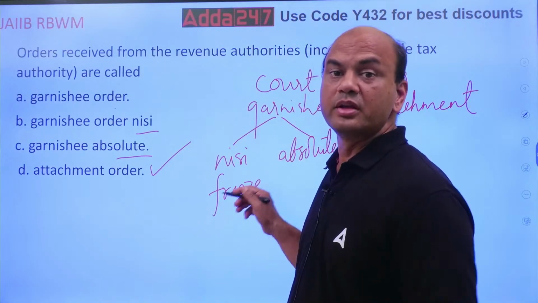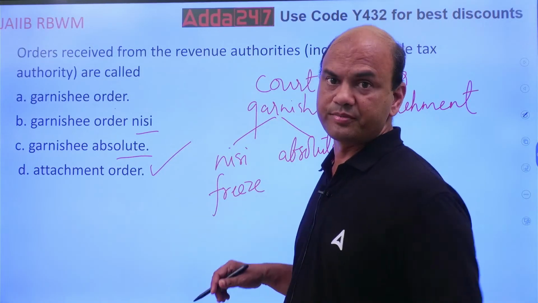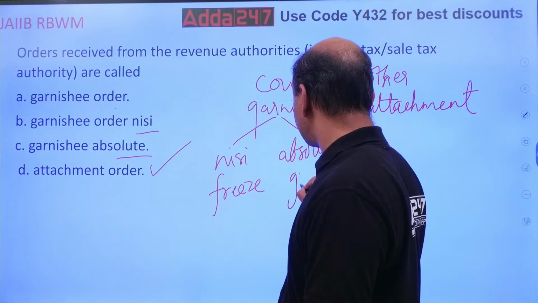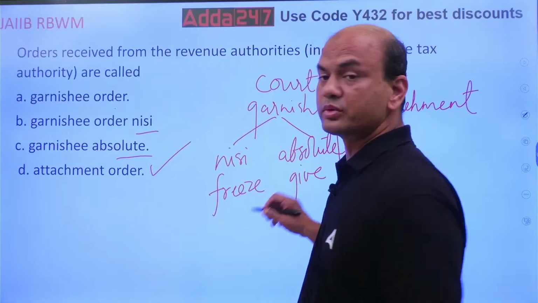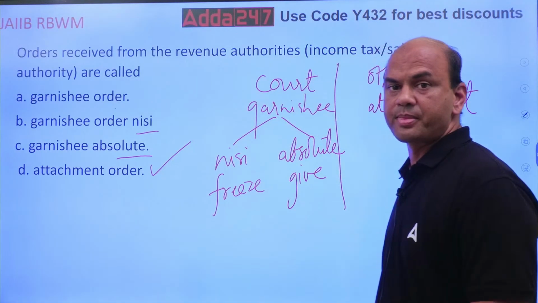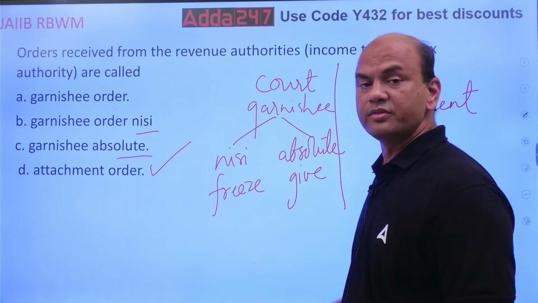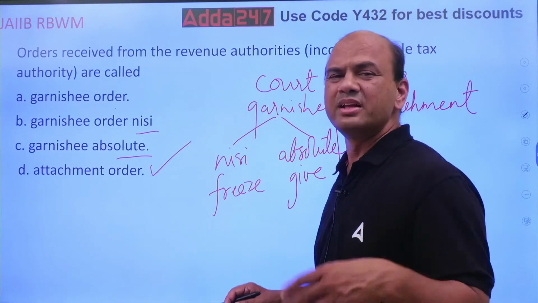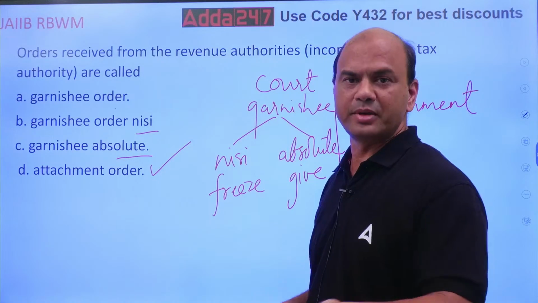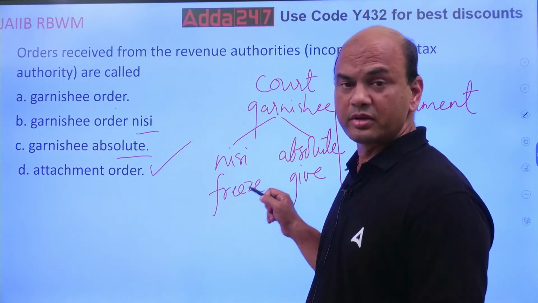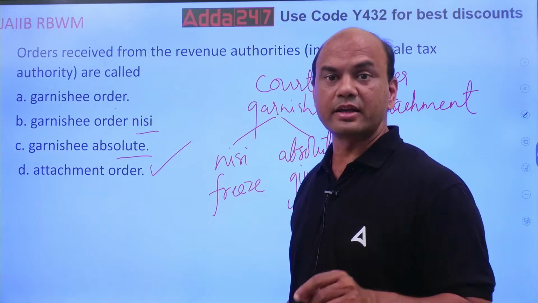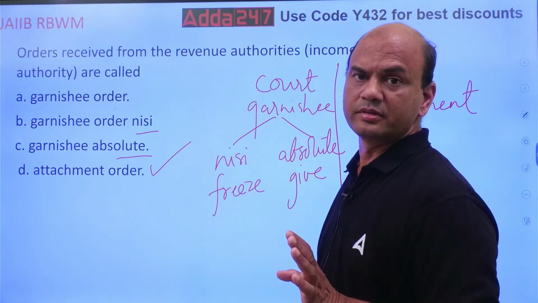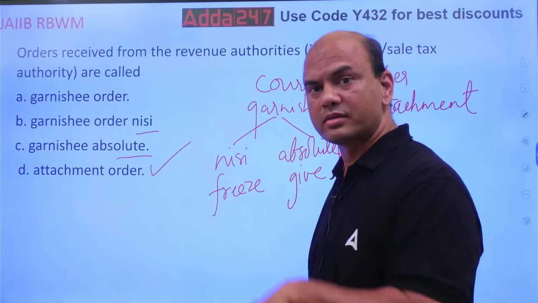In absolute, the judgment debtor has to be given the funds. Court tells you to give the funds to the judgment debtor. Nisi means freeze. Only freeze. Don't allow any debit. Credit is allowed. And in absolute, they give you in writing that kindly credit this amount to so and so person, because he is a judgment debtor.